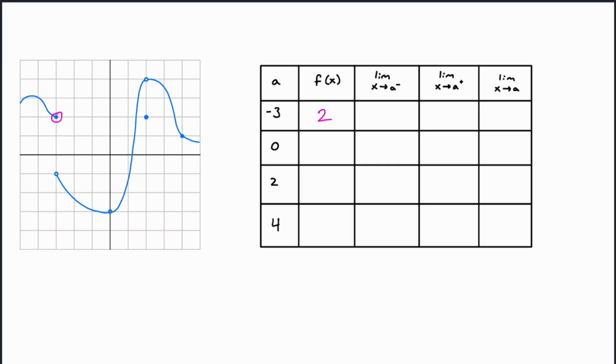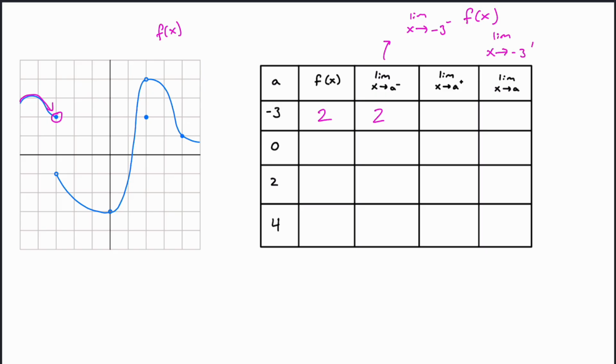Alright, so the limit as x approaches -3 from the negative side. I'm going to rewrite this just so we can look at what it's going to look like. This would be the limit as x approaches -3 from the left of f of x, where this blue line is f of x. As we approach -3 from the left, from the negative side, I'm going to look at what we've got. Well, we've got this blue line here from the left. As we go from the left, this is getting closer and closer and closer to the point y equals 2.